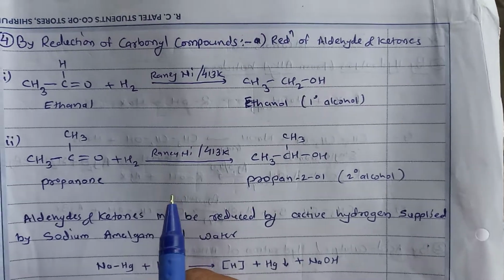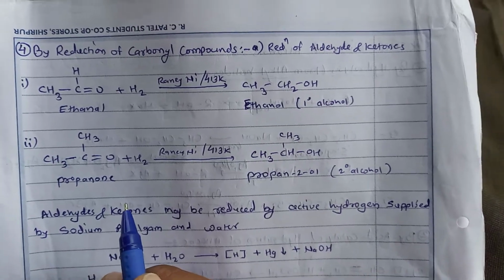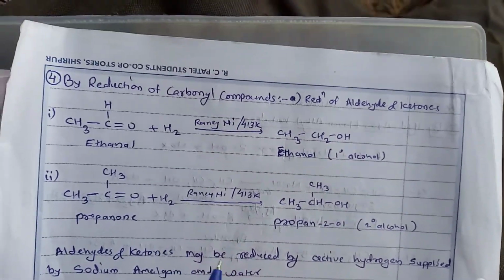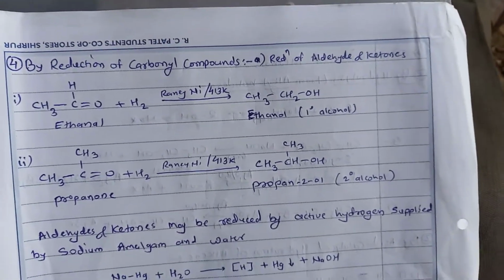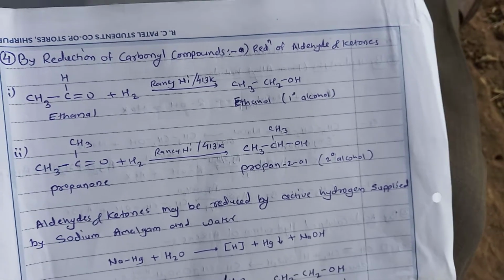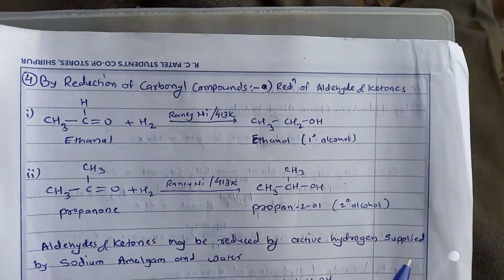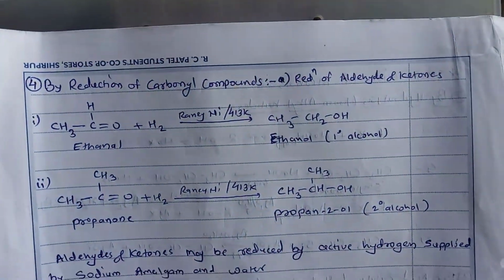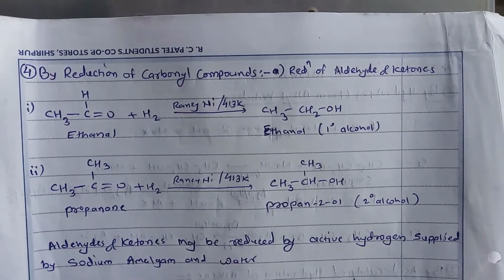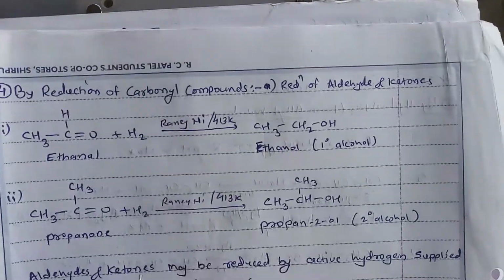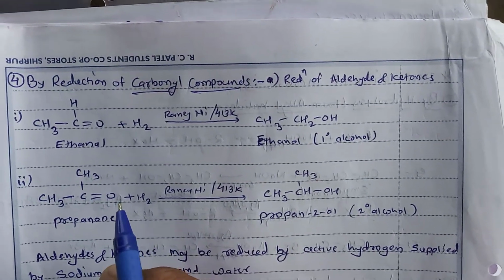Last time we discussed methods of preparation of alcohols. We saw three methods: from alkyl halide on hydrolysis, from alkene by hydration, and from alkene by hydroboration reactions. Now today we will see the next method for the preparation of alcohol, and that is by reduction of carbonyl compounds, reduction of aldehydes and ketones.